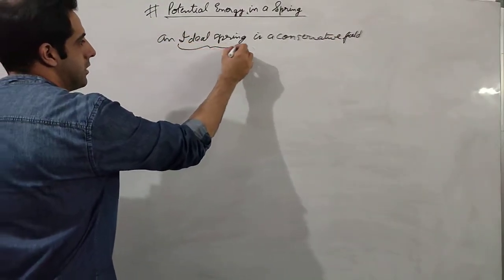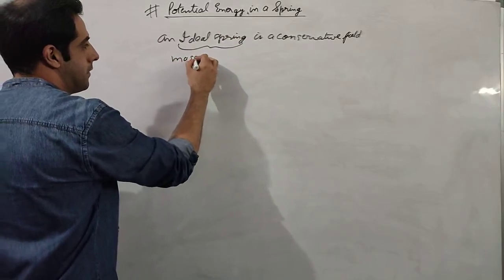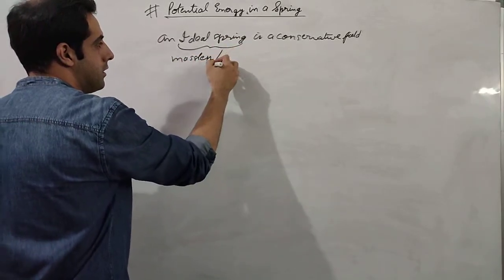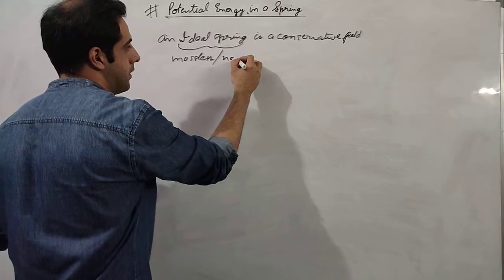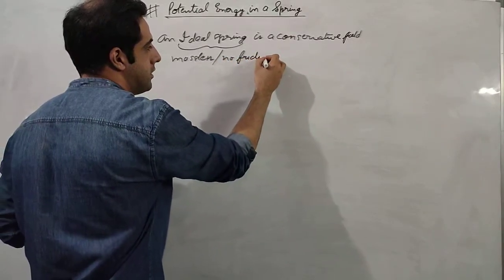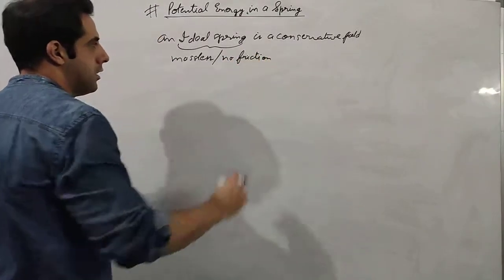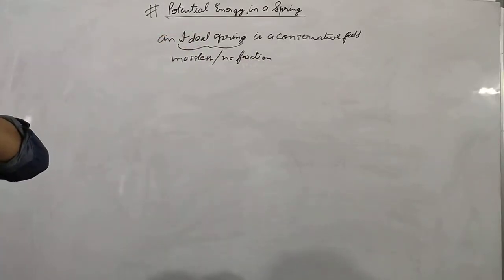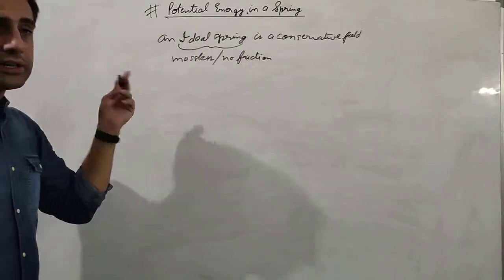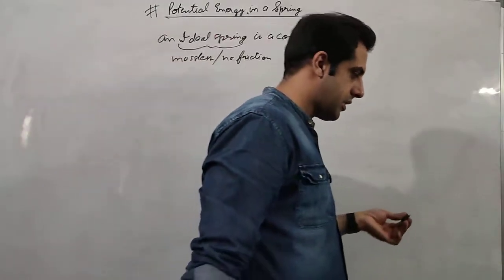Ideal spring means it is massless and there is no friction, because we know that friction is a non-conservative force, so it has no place in a conservative field. So an ideal spring is an area of conservative field.